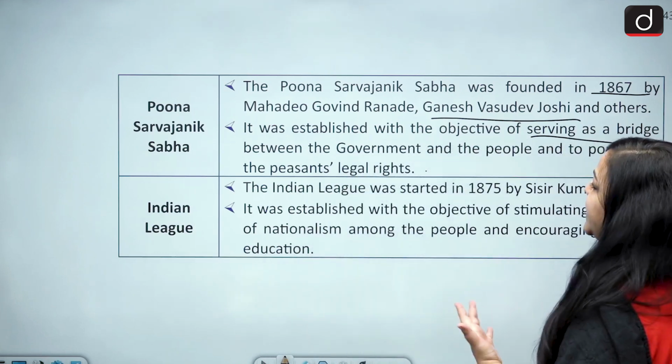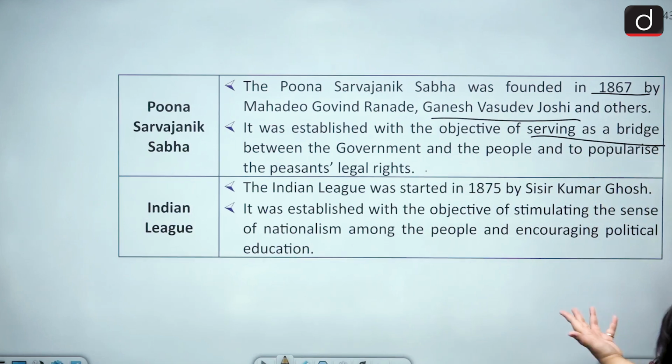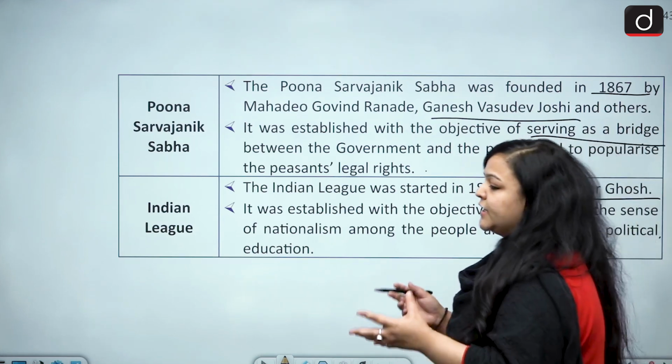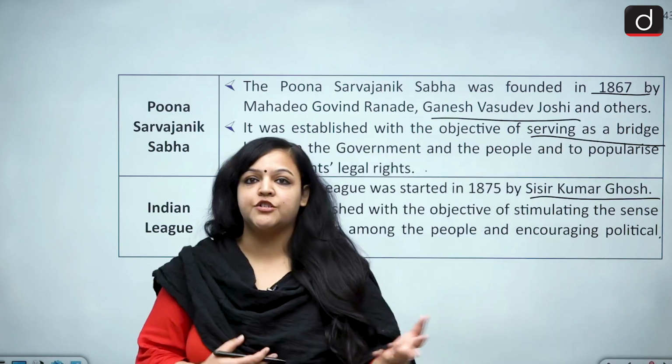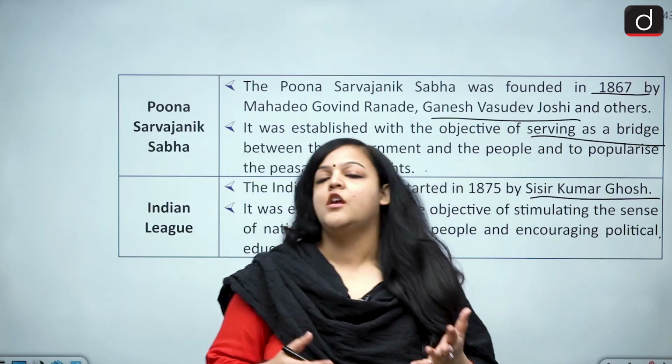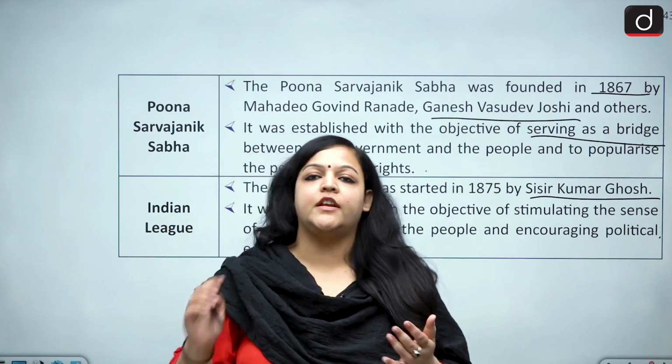Then you have the Indian League. It was started in 1875 by Shishir Kumar Ghosh, fine, and it was established with the objective of stimulating the sense of nationalism among the people and encouraging political education. So I think this was one of the main objectives, that is to encourage political education. What do you mean by encouraging political education?